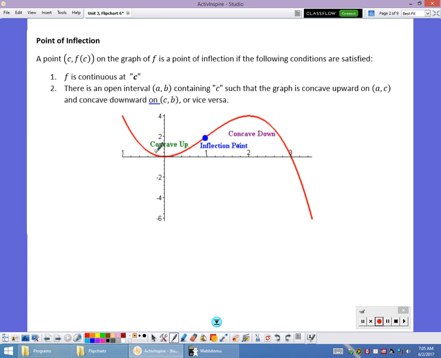So what you're going to do in these problems is you're going to find the second derivative. You're going to set it equal to 0. Where the second derivative is equal to 0 or undefined, those are possible points of inflection. It's only a point of inflection if it changes concavity.